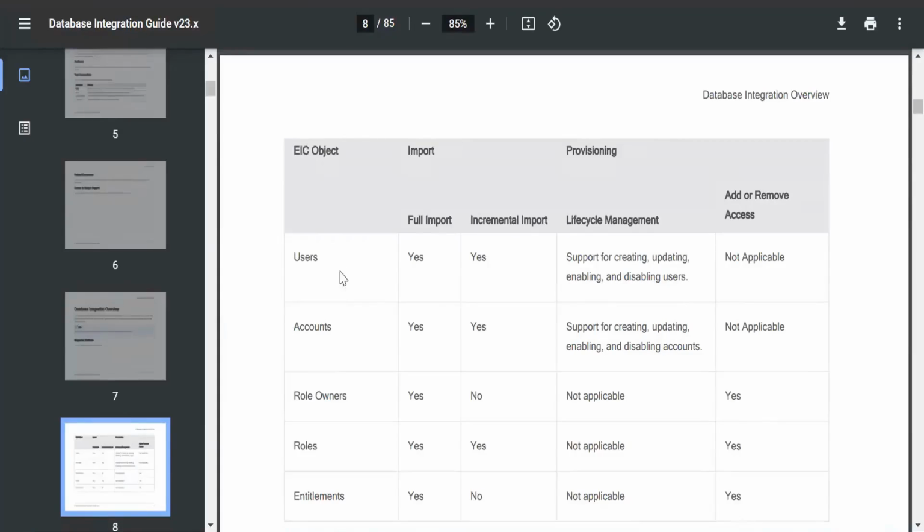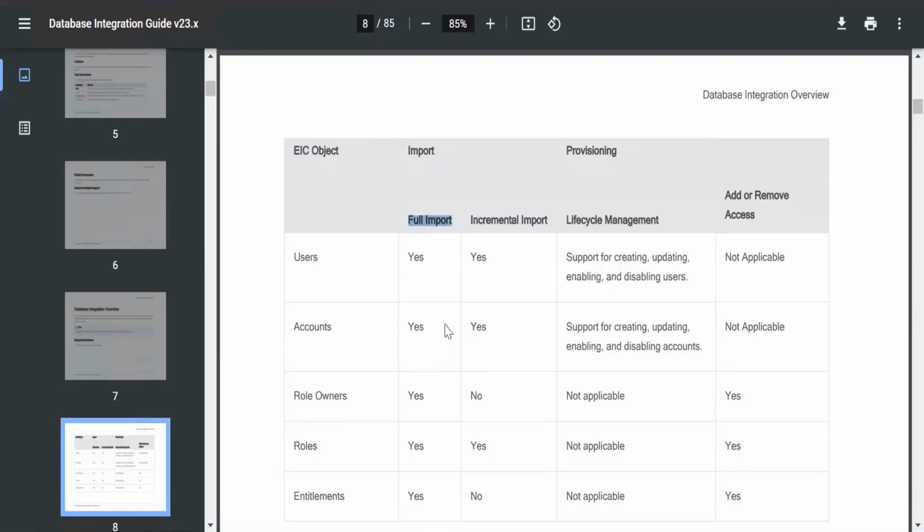We just talked about an authoritative source, like the first resource, and that is your user, and it is fully supported. Yes, incremental import is supported. Whichever is not supported, it will say so here. Remember, we will talk about full import and incremental import. That is the most important part, how incremental import and full import work.